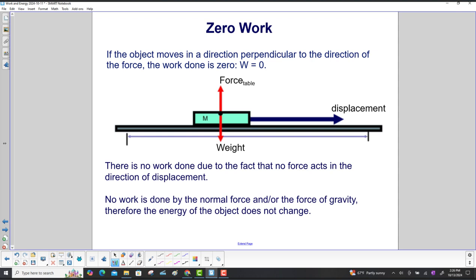If the object moves in a direction perpendicular to the direction of the force, the work done is 0. There is no work done due to the fact that no force acts in the direction of displacement. Right? The two forces acting are the force of the table, pushing the block up, and weight, which is gravity, pulling the block down. But the displacement is in this direction. No work is done by the normal force, which is the force of the table, or the force of gravity. Therefore, the energy of the object does not change.